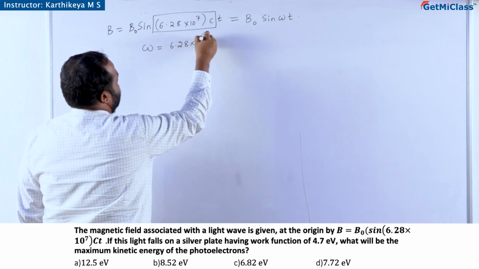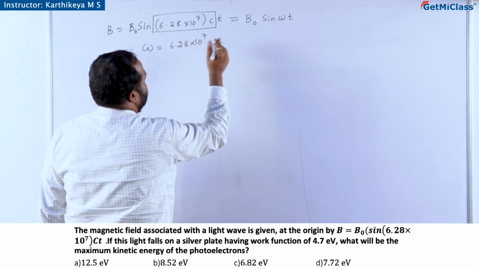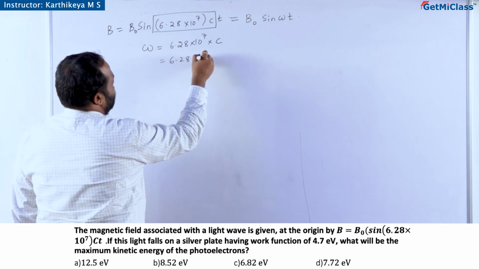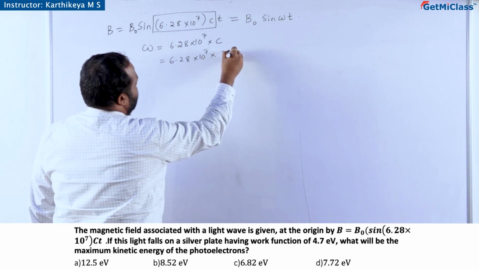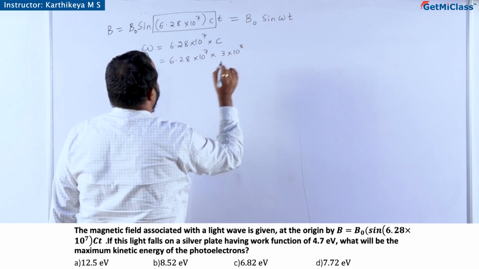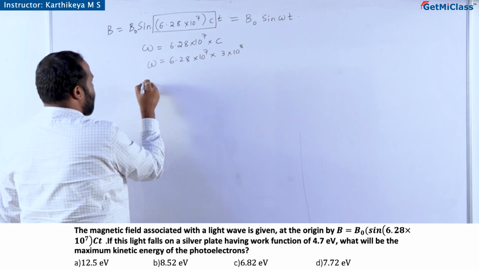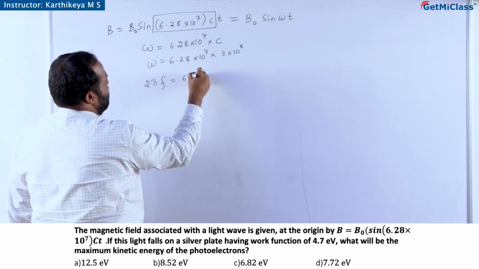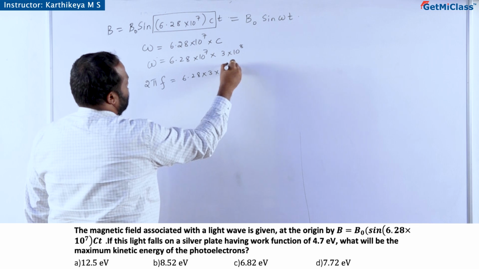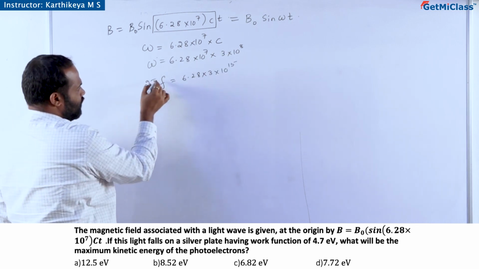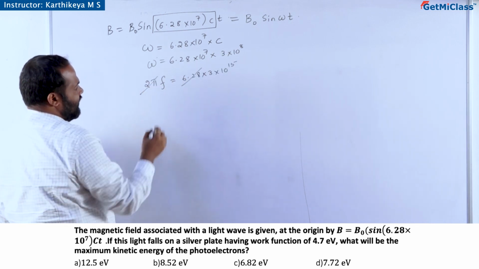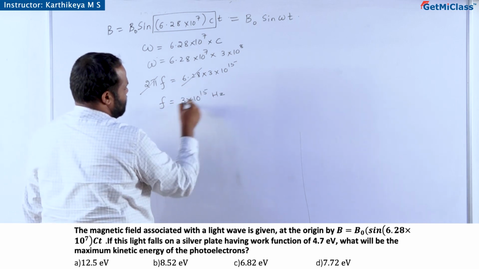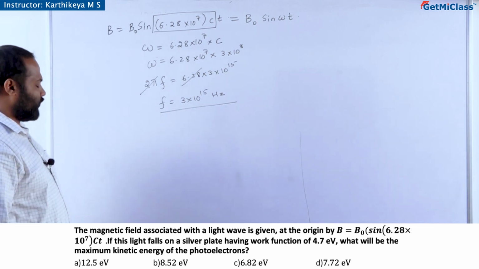6.28 into 10 to the power 7, c is the speed of light. So, that is 6.28 into 10 to the power 7 into 3 into 10 to the power 8 is omega, and omega is 2 pi f is equal to 6.28 into 3 into 10 to the power 15. So, 2 pi and 6.28 cancel. So, the frequency is 10 to the power 15 hertz.